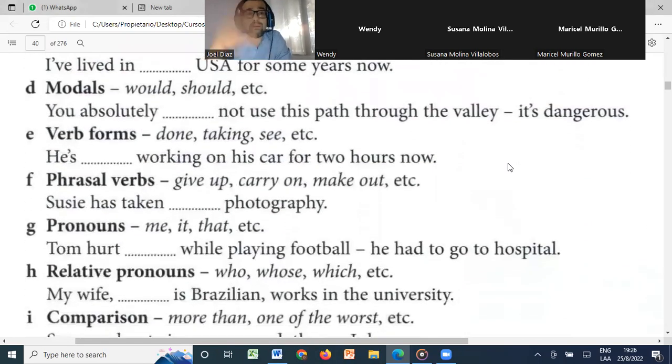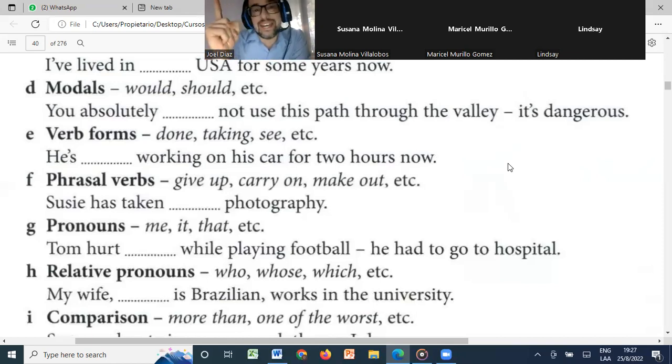Also, we need to use different verb forms, right? Like done, taken, seen, etc. Which verb will you use here? He's done working on his car for 2 hours now. No, sorry. The thing is that there's a clue that I want to help you with, Susana and everybody. Yeah, I will say he's been working. Okay, very good. In this case, it is he has been working, right?